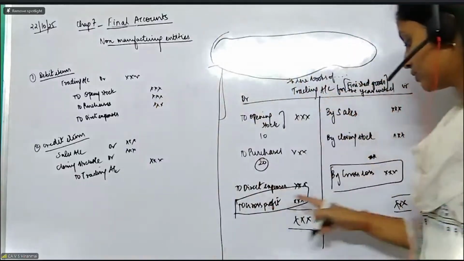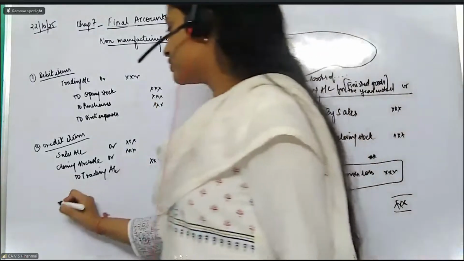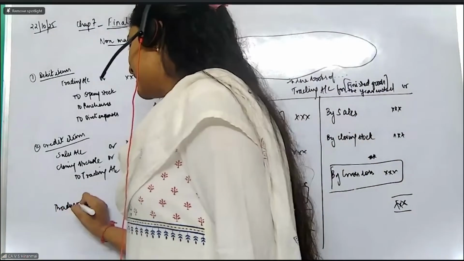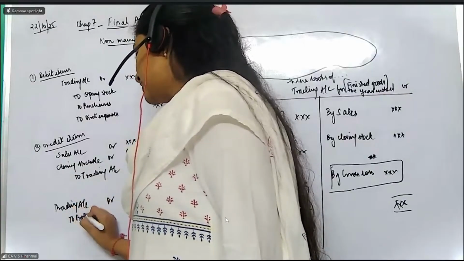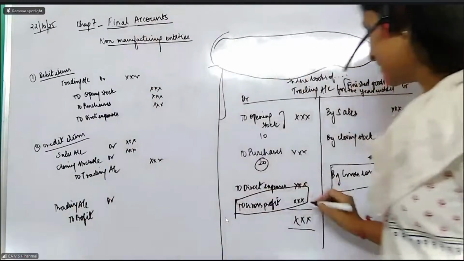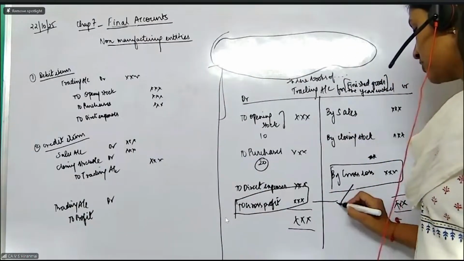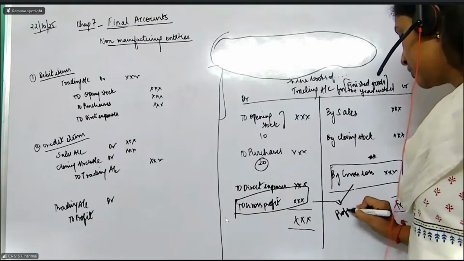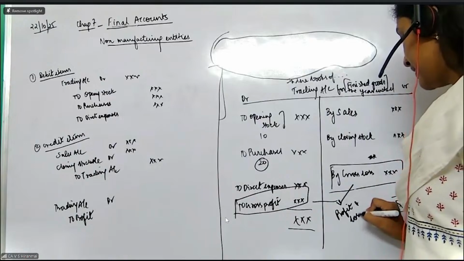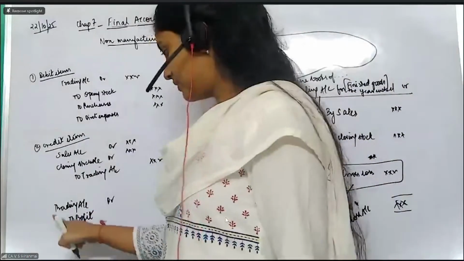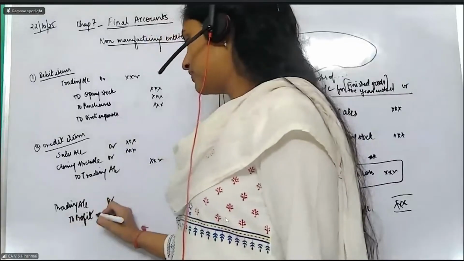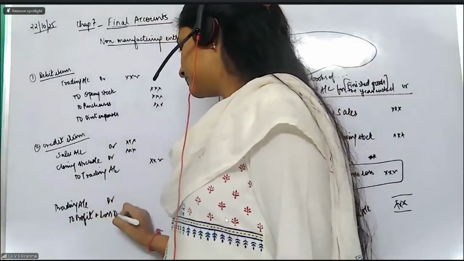Madam, then what about gross profit or gross loss? Whenever you get a gross profit, the trading account gets debited to the profit and loss account. Where will this go? To the next step, madam. Either gross profit or gross loss will be going into the profit and loss account. Trading account debit to profit and loss account.